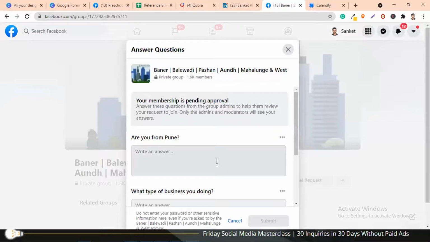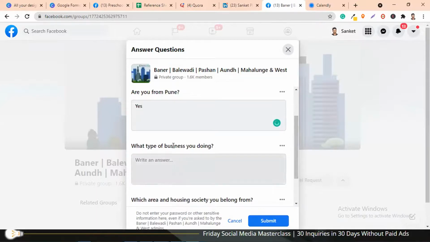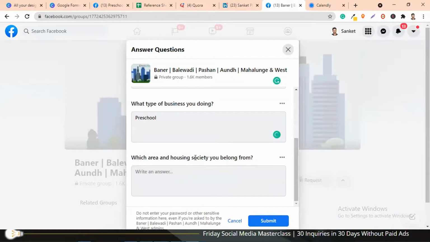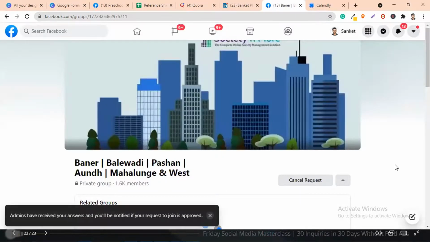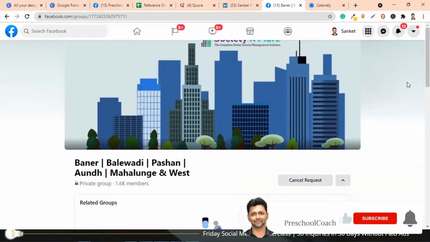That means in some groups it will just ask you to fill up this form. So, are you from Pune? I'll say yes. Although I'm not from Pune, but I'm just going to show this to you right now. What is the business you are doing? So I'll say preschool. And which area do you belong to? I'll just mention XYZ. You can just mention that particular location or the area and then click submit. Once you click submit, a request will be sent to this particular group owner, and he will accept your request for joining this group.